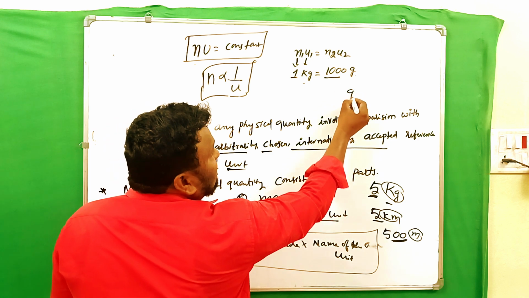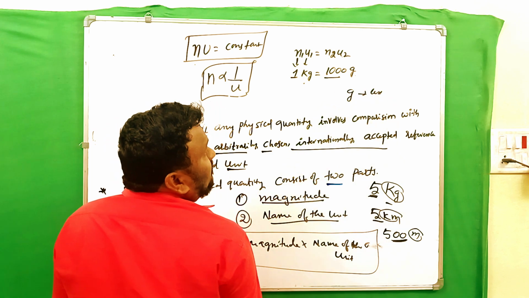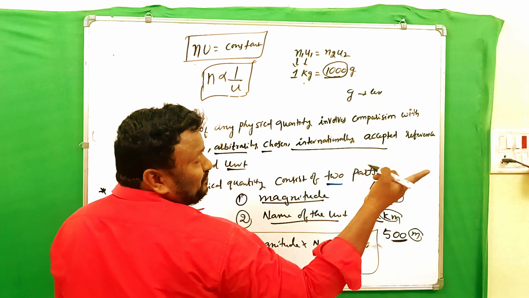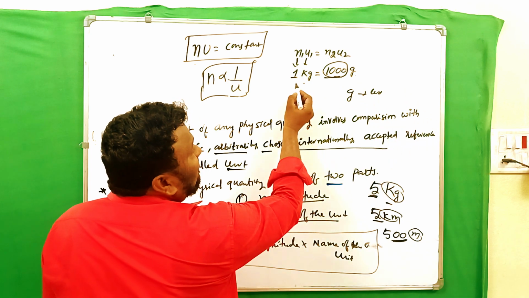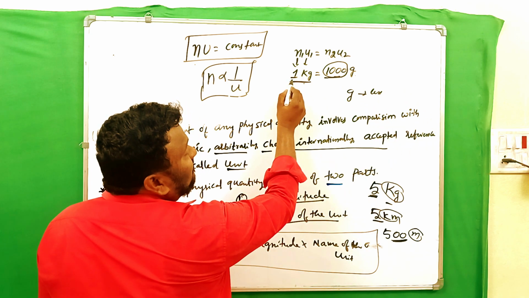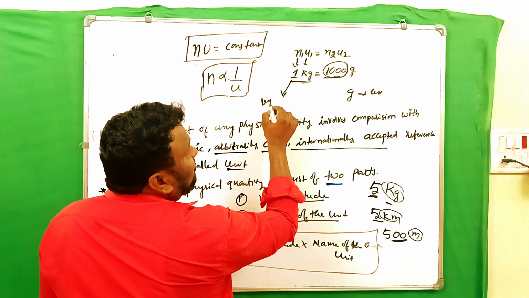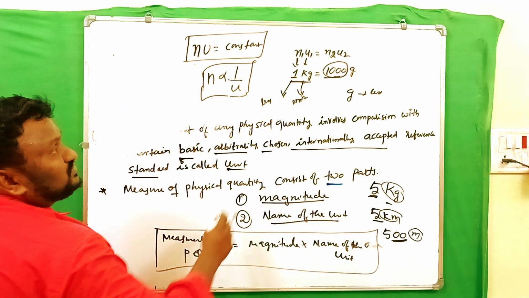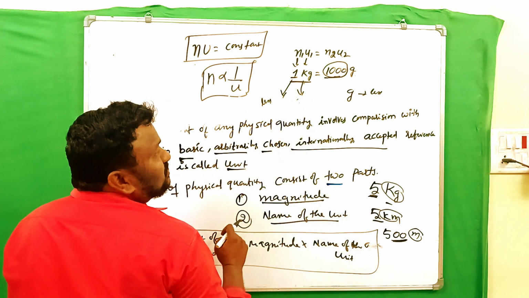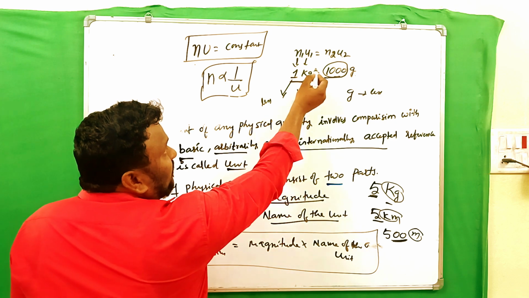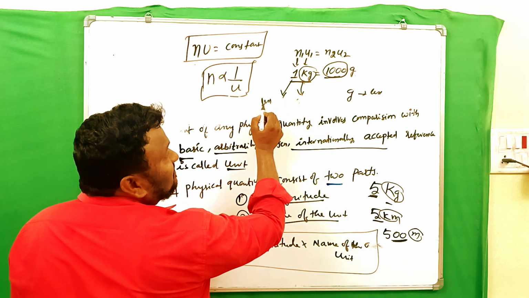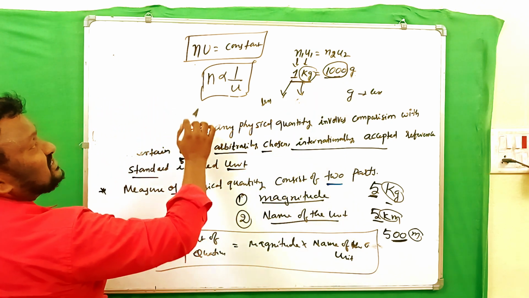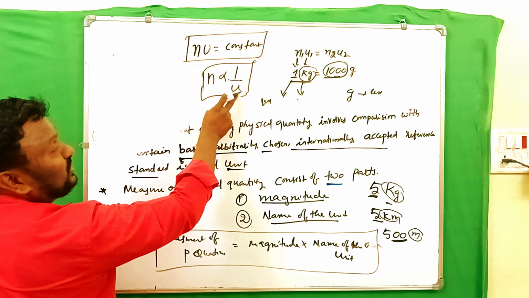Actually here gram is the smaller quantity, so its magnitude is more. And similarly 1 kg, where 1 is less and kilogram is the highest unit or larger value. So when the unit is more, the magnitude is less. When the unit is less, the magnitude is more. That is the relation between the magnitude and unit.